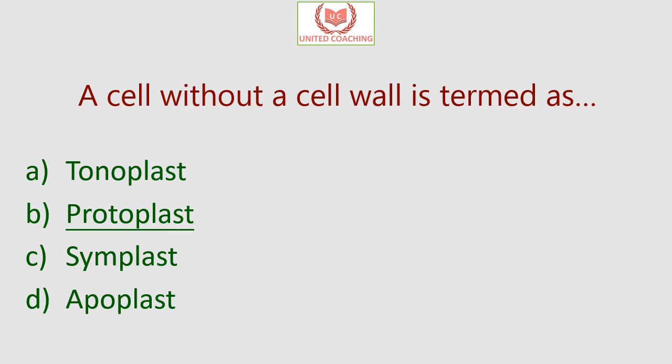Now you have to differentiate between the protoplast and protoplasm. Protoplast is the naked cell without the cell wall, and protoplasm is a translucent semi-fluid substance present inside the cell and constitutes the living matter of the cell, both in plants and animals. So protoplasm is the translucent substance inside the cell, whereas the protoplast is the whole cell itself without the cell wall and just surrounded by plasma lemma.